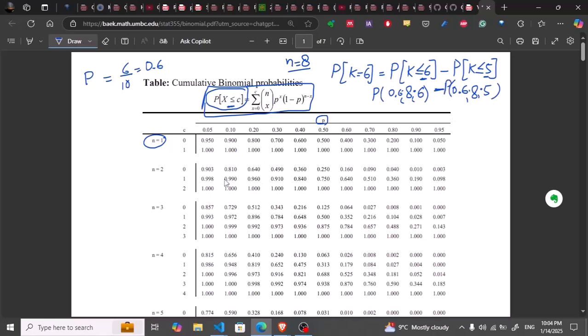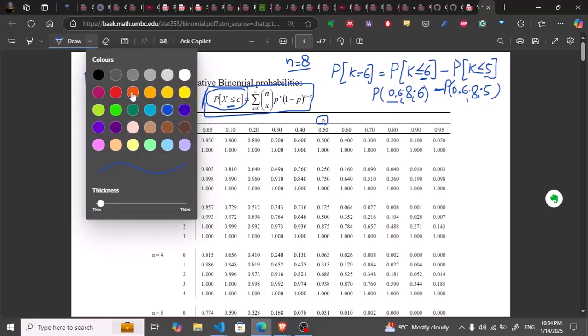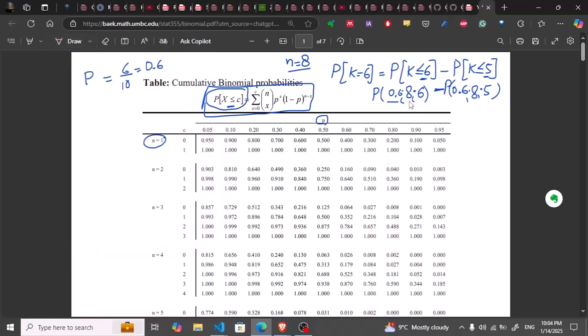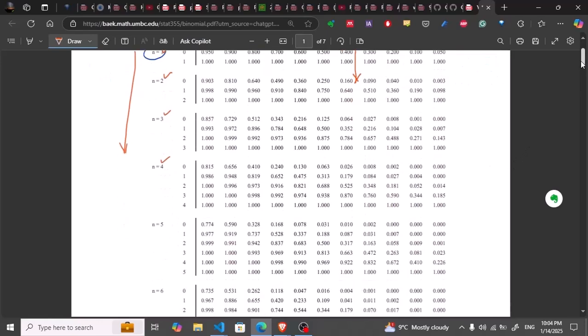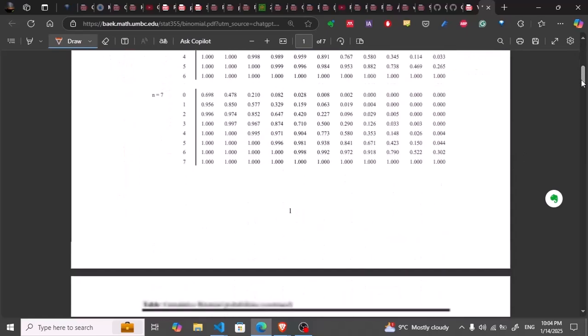But how to find them out here? The first parameter here is 0.6. Let me choose this color here. Okay, so the first parameter here is the 0.6, so this is here, so I have to look at this column. Okay, this is the table, and the second parameter is n equal to 8. Okay, so here these are all the values of n. This is n equal to 1, 2, 3, 4. Okay, so let me move to the n equal to 8.